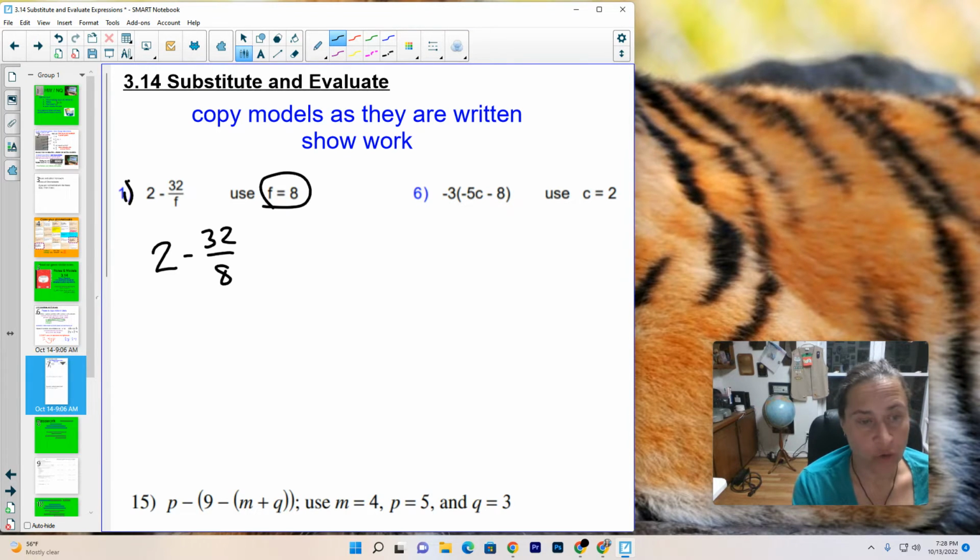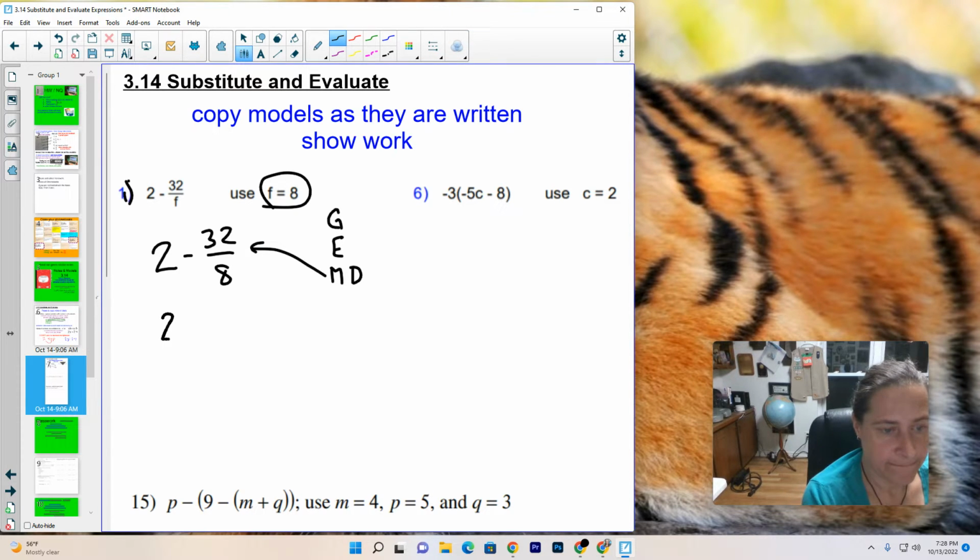So there are no grouping symbols. There are no exponents. We're going to go to multiplication and division. That's going to be first. So 2 minus 32 divided by 8 is 4. Okay. Then we're going to do addition and subtraction. If there's more than one, remember we're going left to right.